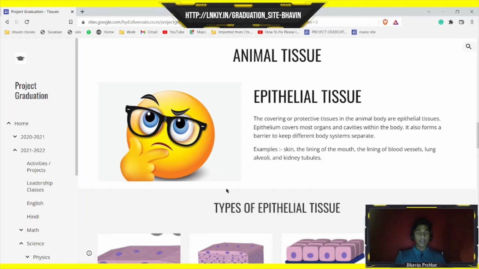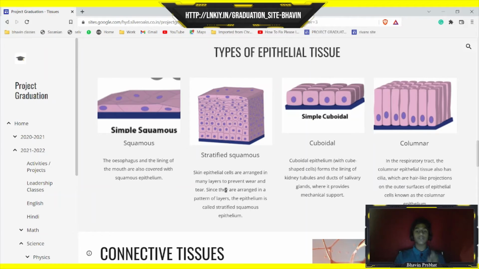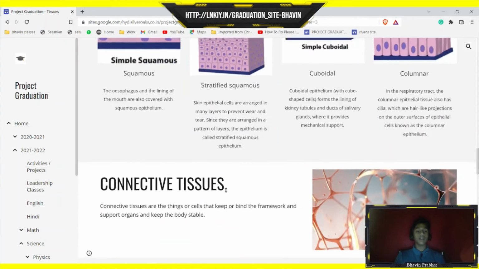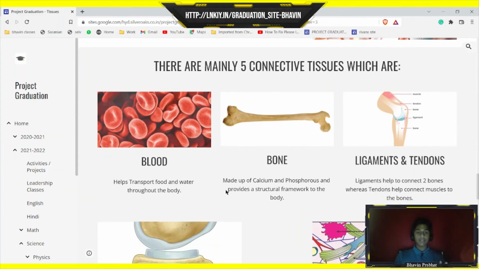First we learned about epithelial tissue, which is nothing but the skin. Then we learned about the four types: squamous, stratified squamous, cuboidal, and columnar. And then we learned about the connective tissues, the five main connective tissues.